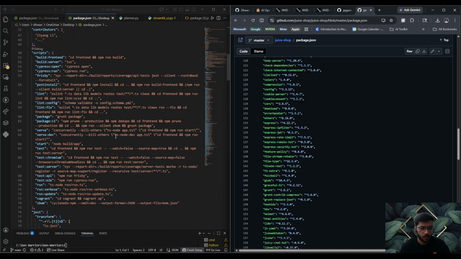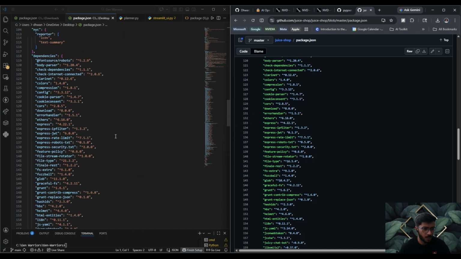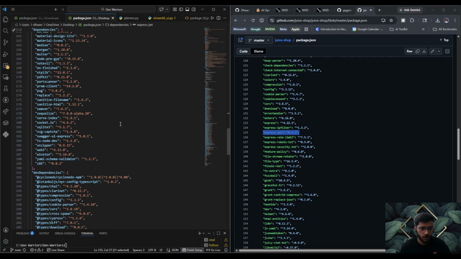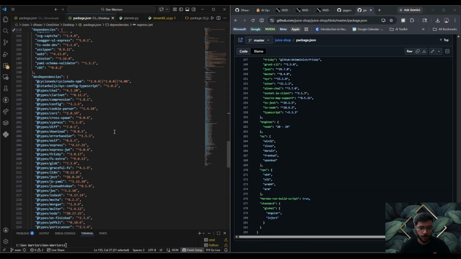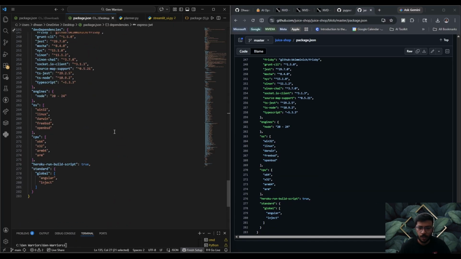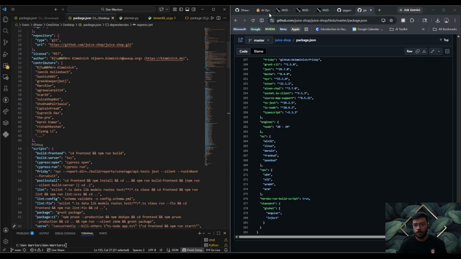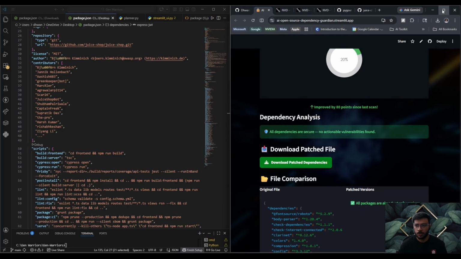And here I did show you that Express JWT was vulnerable. Here you can see it was 0.1.3. Here it got updated with a fix of 6.0.0. And if you see, the whole structure is intact. This is something that you can just plug in and get going. So yeah, this was the demo for my AI Open Source Dependency Guardian.